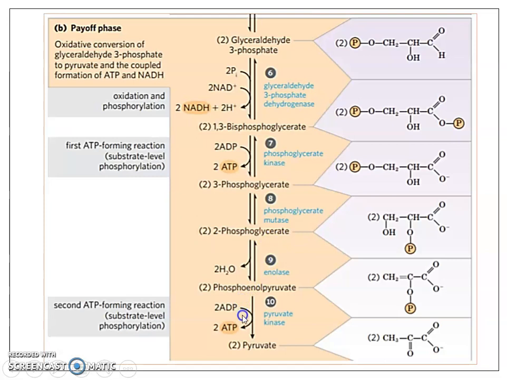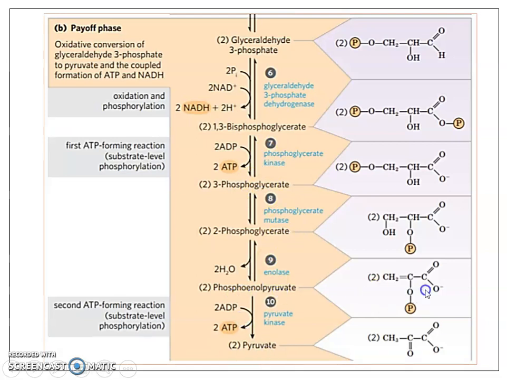The last step in the glycolytic pathway, the 10th reaction, is again a substrate level phosphorylation reaction. Here again it is the second set of ATP forming reactions. The first one was 1,3-bisphosphoglycerate to 3-phosphoglycerate, and the second is phosphoenol pyruvate to pyruvic acid.